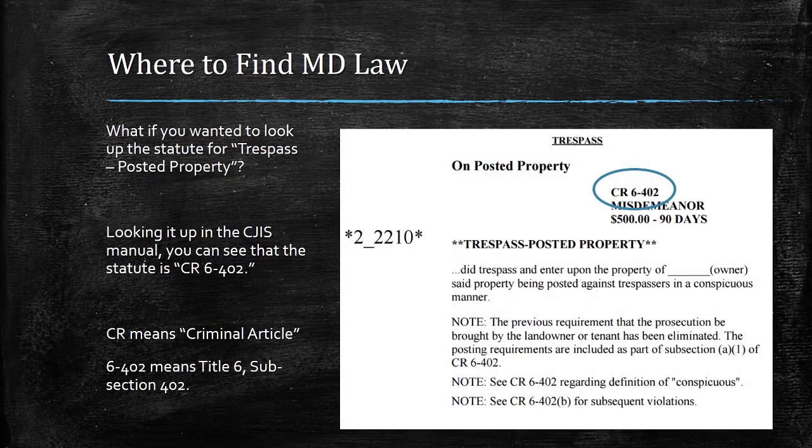Going back to the CJIS manual, if you wanted to look up the statute for trespass on posted property, you'd look it up, like we went over in the last video, and you can see that the statute is CR 6-402. CR means it's going to be found in the criminal article. 6-402 means it's going to be Title 6, Subtitle 4, Section 402. So let's go to the website.